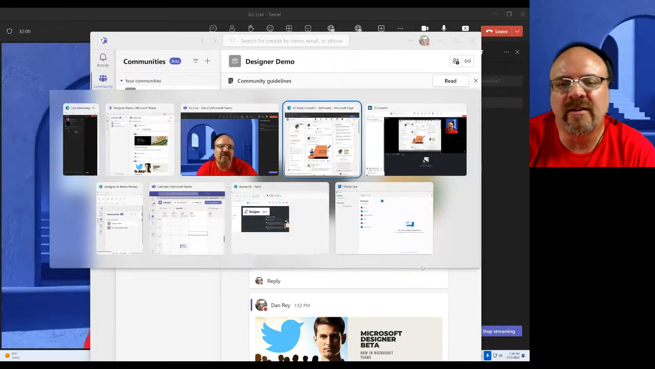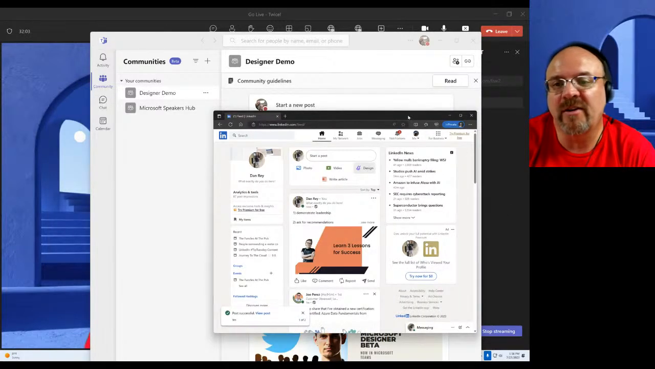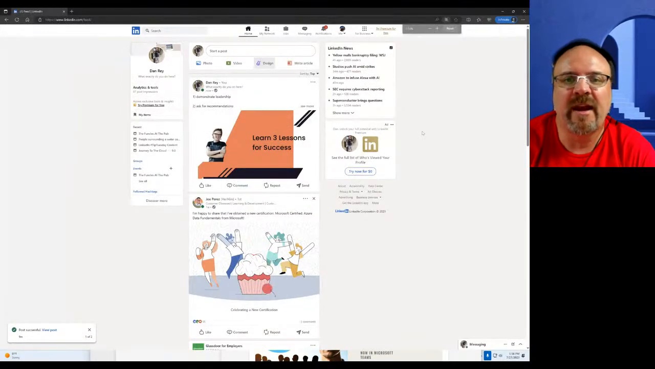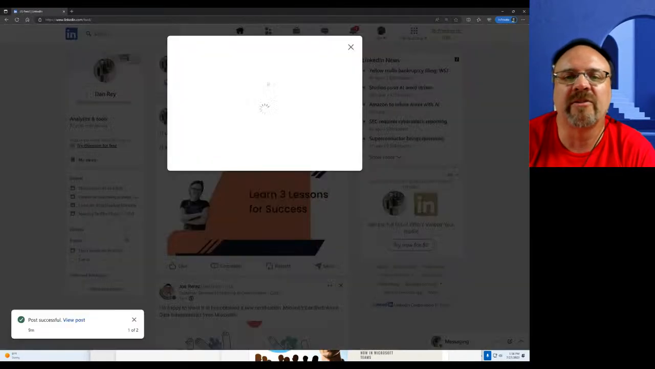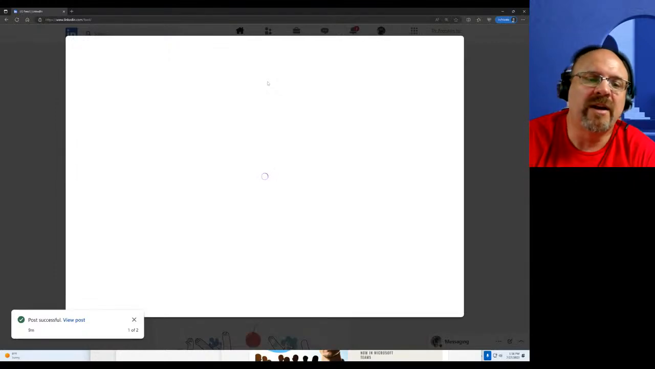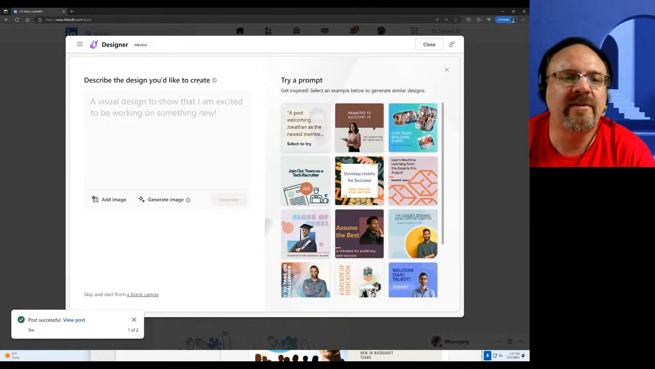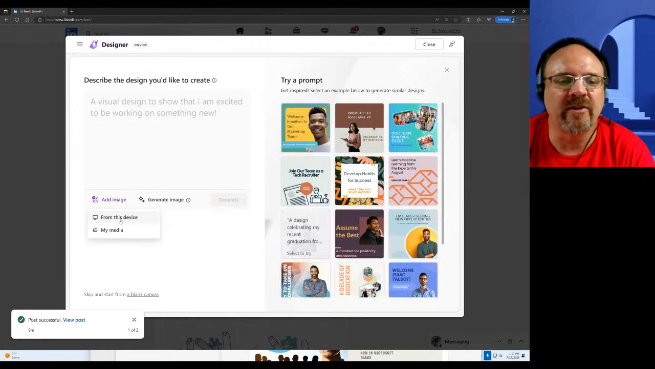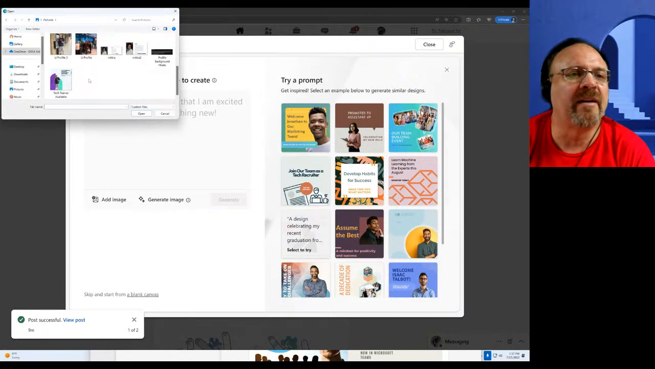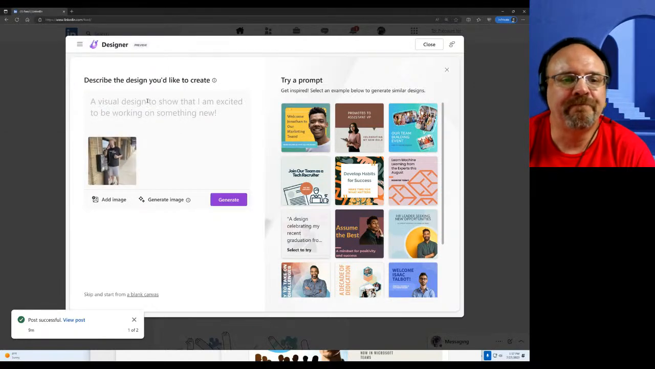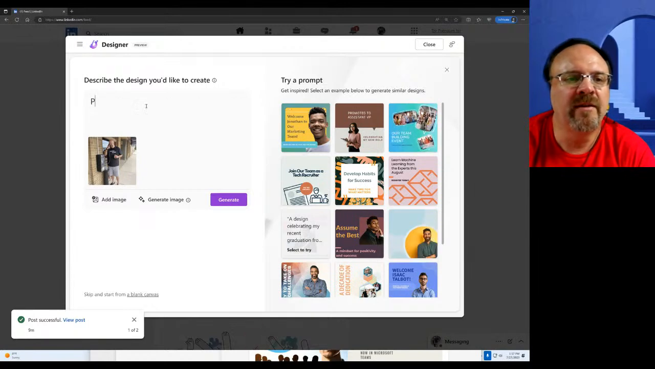We also over on LinkedIn looked at using Microsoft Designer with LinkedIn. So if I have an account that's been updated to use Microsoft Designer within LinkedIn, when I start a post, one of my options besides photo, video, document, etc., is to use LinkedIn in conjunction with Microsoft Designer. So I can bring up a photo that I have on my computer, and then I can describe an image that I would like to create, post about being available